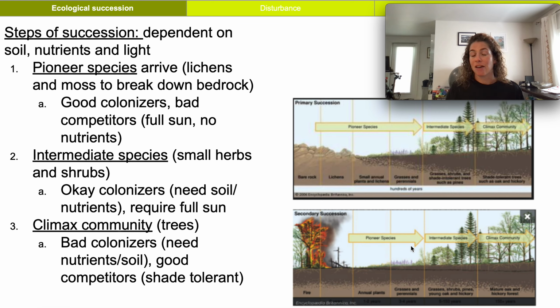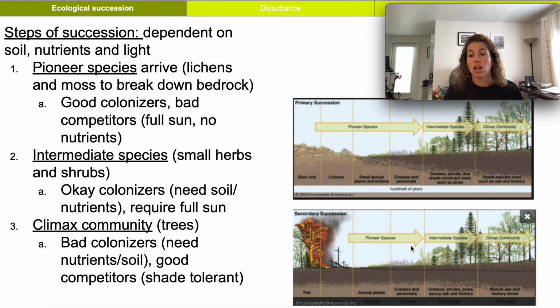Once your pioneer species have been established, then you have your intermediate species, and these guys are grasses, small herbs, and shrubs. They're okay colonizers. They're not able to come in when there's full sun, no nutrients. They need a little bit of soil. They need a little bit of nutrients. So they need those pioneer species to do their job to facilitate them being able to survive in order for them to come in and colonize, but they need full sun. So they're okay colonizers, but they're still not great competitors. So they're called our intermediate species. And regardless of primary or secondary succession, these guys are shrubs and small trees.